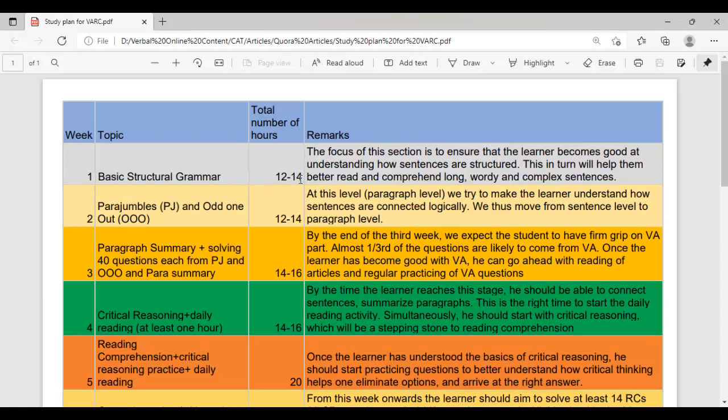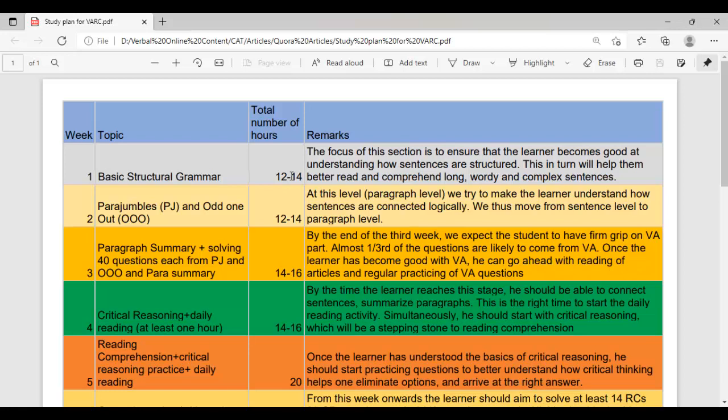If you have only 1 month or 2 months to go, then you can cut down on this and directly go to the other more important areas. Nevertheless, if you have less time, rather than giving 12 to 14 hours a week, you can give, let's say, 3 hours a day and try to finish this within 4 days. This way you can at least get a hold of the basic idea of how sentences are structured.